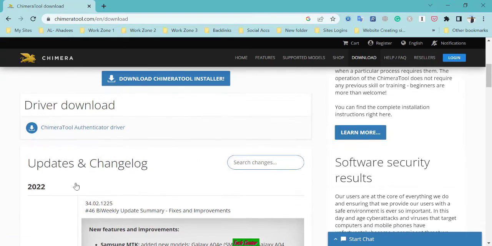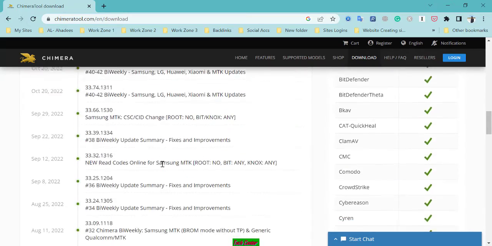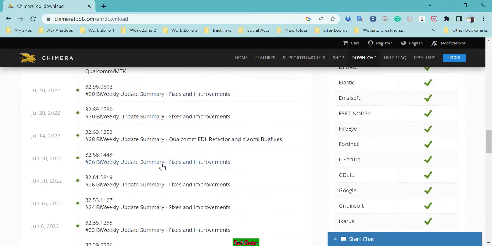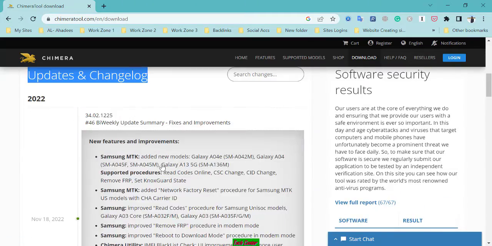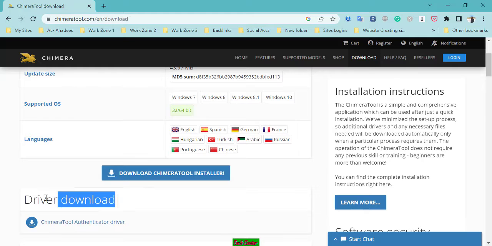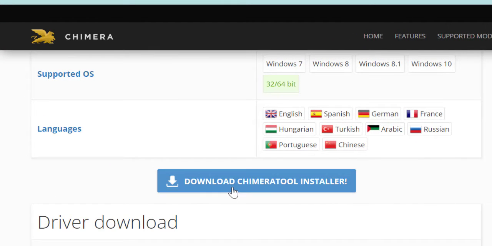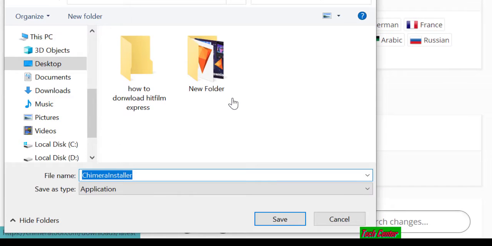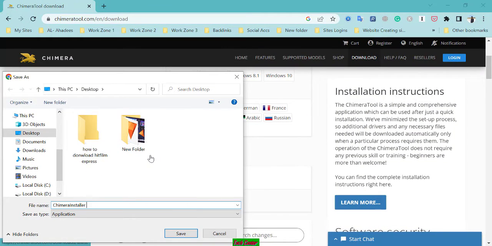Variant history, release notes, changelog, and variant history of Chimera tools. These are the release changelogs of Chimera tools. Folder variants. Okay, these are the folder variants. So download Chimera tool installer. We are going to download it from this website. This is the installer for Chimera tool software. After this, you will run it and install it on your PC. After this, setup will automatically install and download from this website.